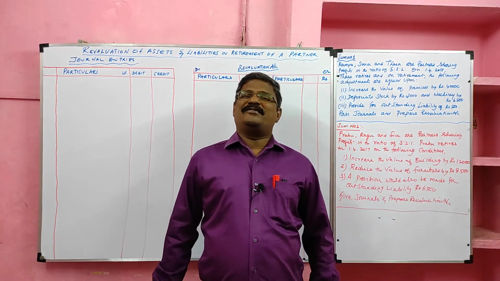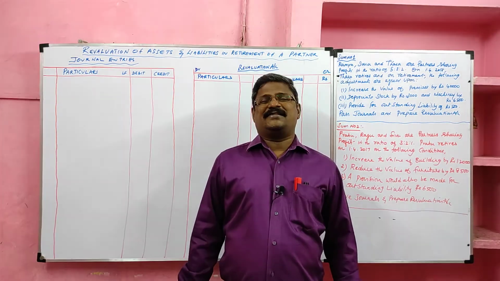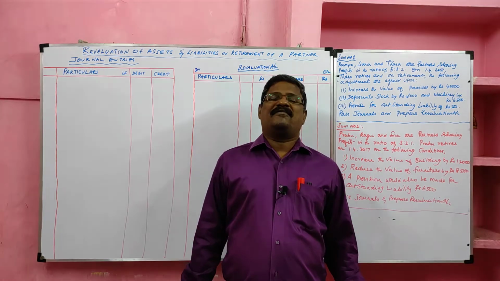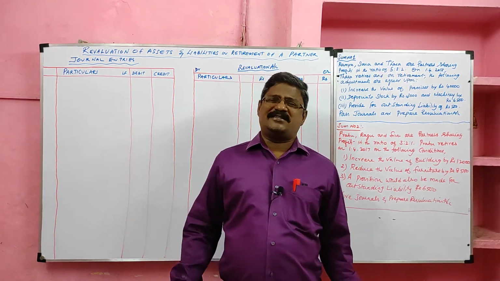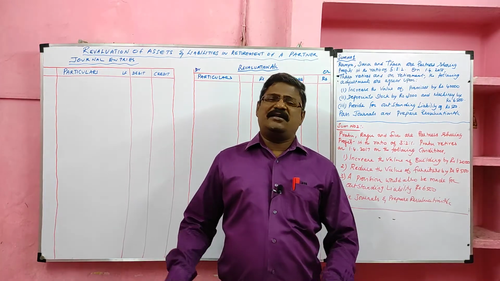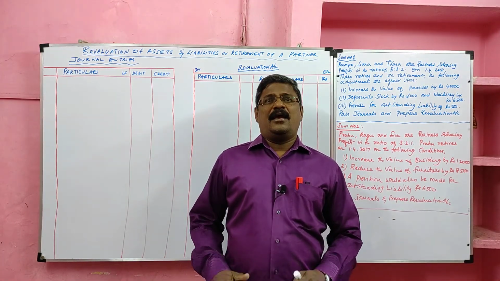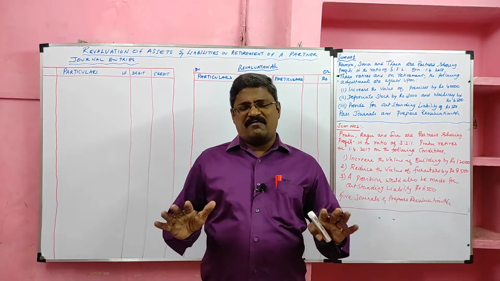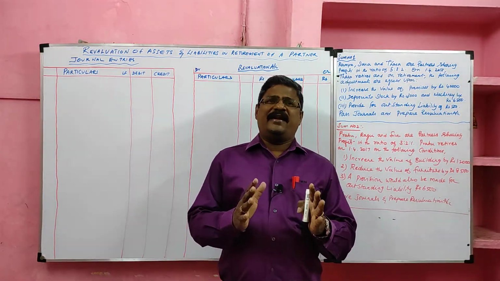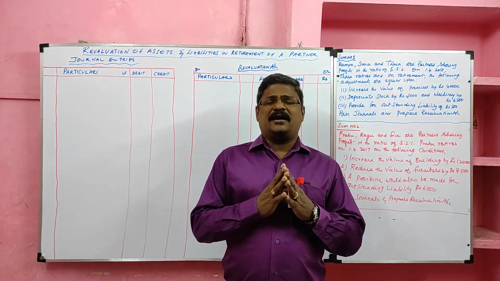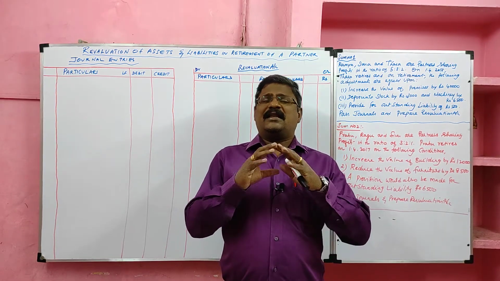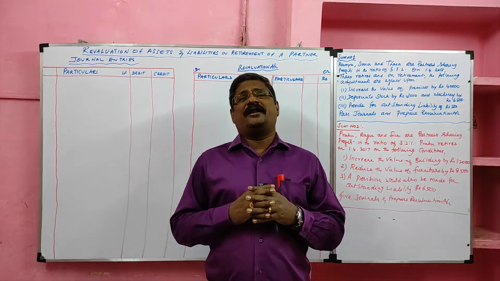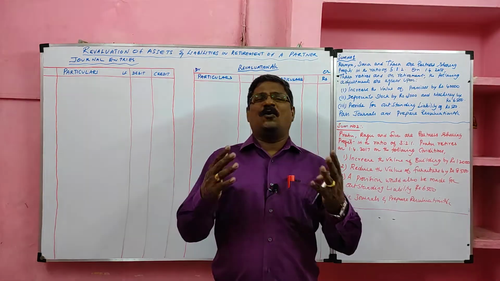Students, today we are going to learn revaluation of assets and liability in retirement of a partner. Details about the revaluation of assets and liability we studied in admission of a partner. Same thing we are going to do. But here, before retirement of the partner, we will revalue the assets and liability. We will find revaluation loss item and revaluation profit item. Then we will prepare revaluation account. The revaluation profit or loss should be transferred to all the partners in old ratio.